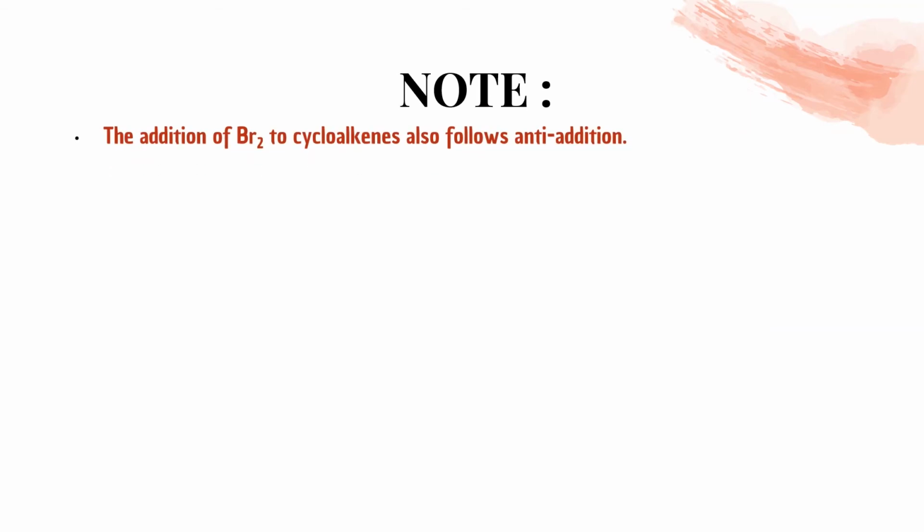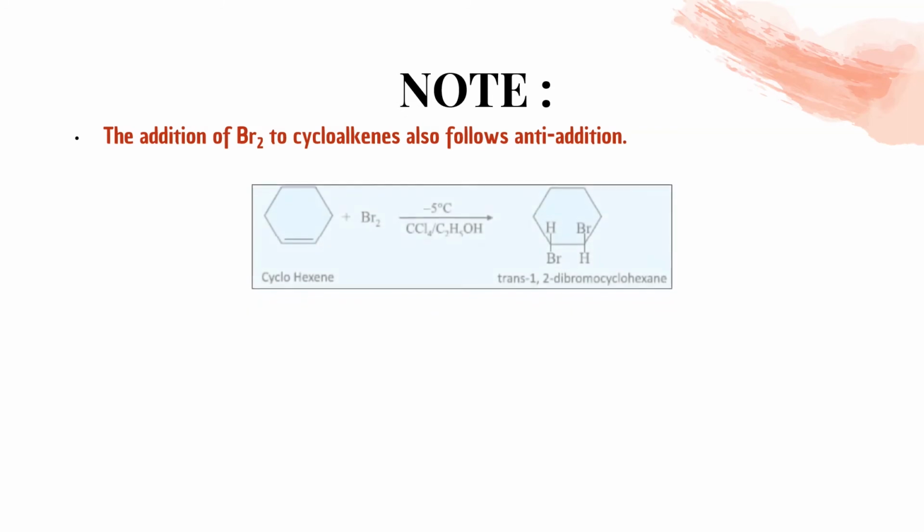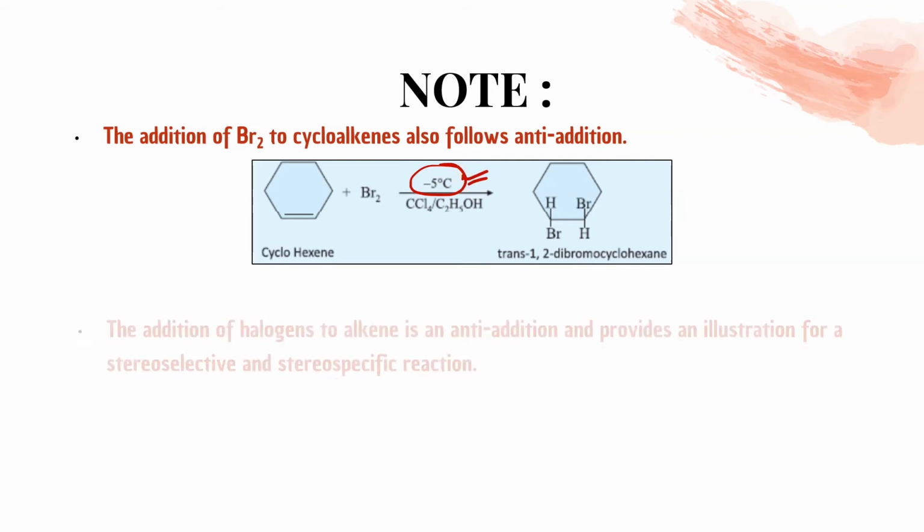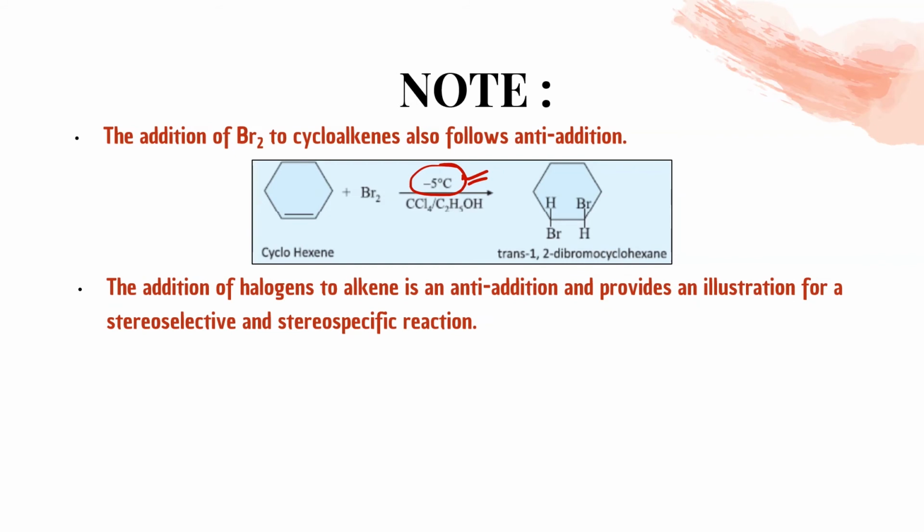Okay, so next is note, the addition of Br2 to cycloalkenes also follows anti-addition. We'll do in that way. Yes, trans 1,2 dibromo cyclohexane. ठंडे टेम्परेचर, कोल्ड टेम्परेचर रखेंगे हम यहाँ पे, और dark रखेंगे. Will not provide the light over there. The addition of halogen to alkene is an anti-addition and provides an illustration for a stereoselective and stereospecific reaction. Stereoselective and stereospecific reaction का मतलब आपको समझाया था मैंने कल कि cis और trans, there will be a specific product कि हम cis product बनेगा या trans product बनेगा.